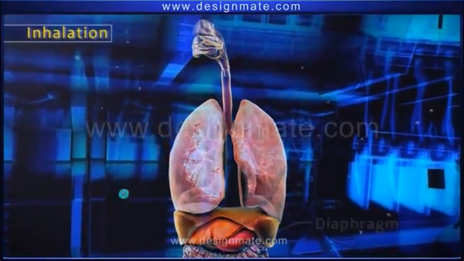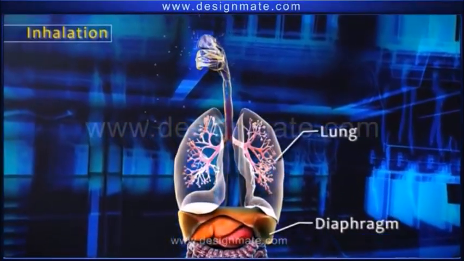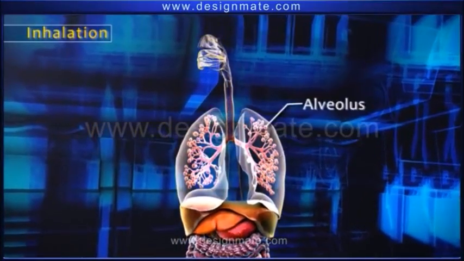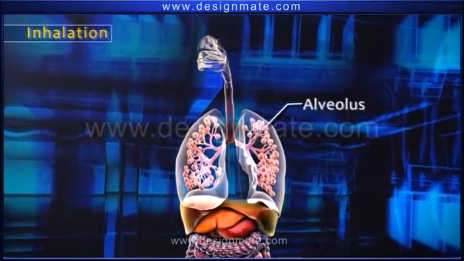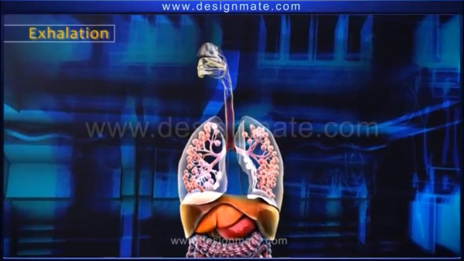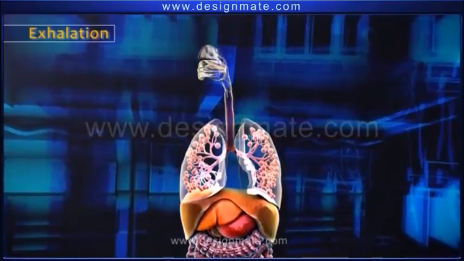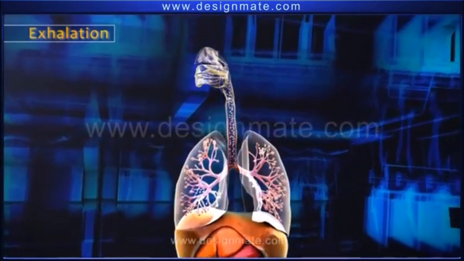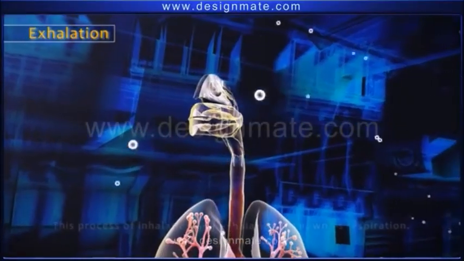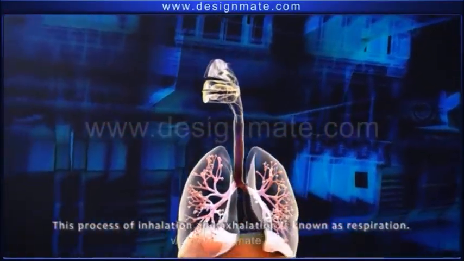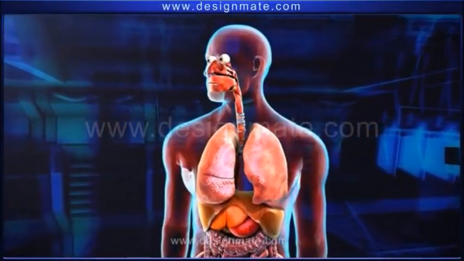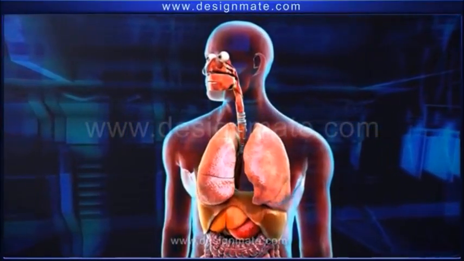After the contraction of the muscular diaphragm, the lungs expand and the air rushes in, resulting in the inflation of the alveoli. During exhalation, the diaphragm moves up and the lungs contract. Thus, the alveoli deflate, causing the air to be forced out. This exhaled air is rich in carbon dioxide. This process of inhalation and exhalation is known as respiration, which is approximately 20 times per minute.